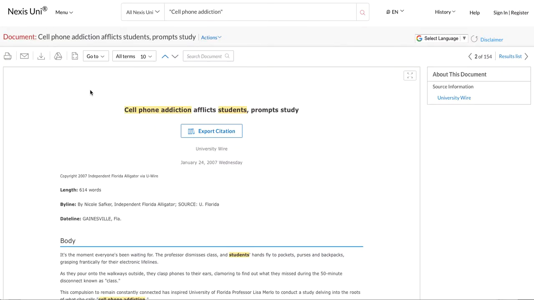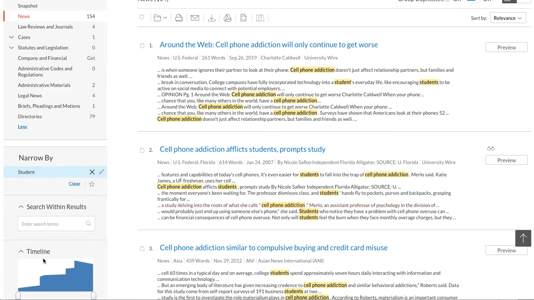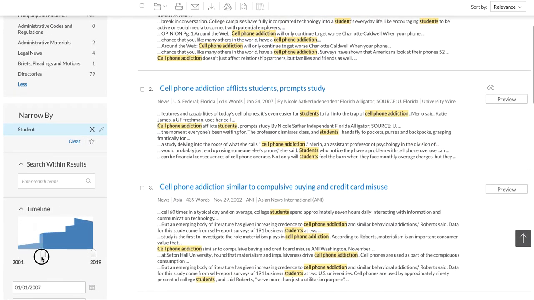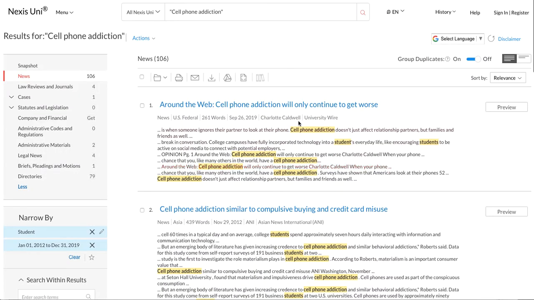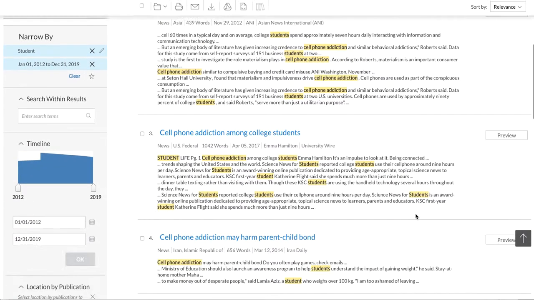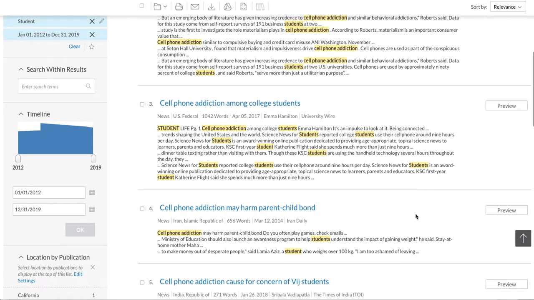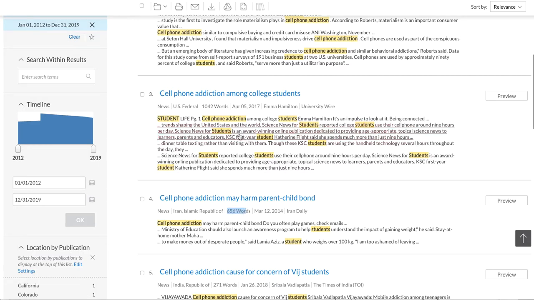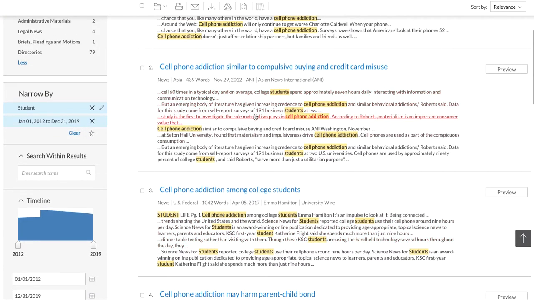Now you can keep scrolling through, looking for things. You can play with this timeline and slide it. Well, I'm just interested in cell phone debates from the last 5, 7, 8 years. And you can update that, and it's going to give you more information. And start looking at some things. What you get in here are shorter articles. You can look at the word count, and they may not be as helpful, but it will point you to other things.